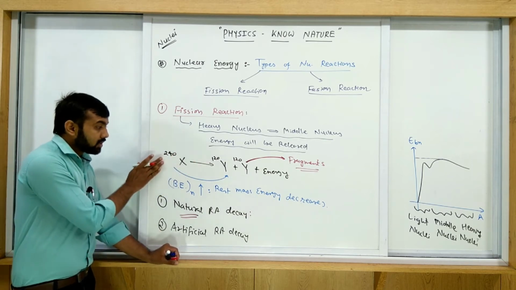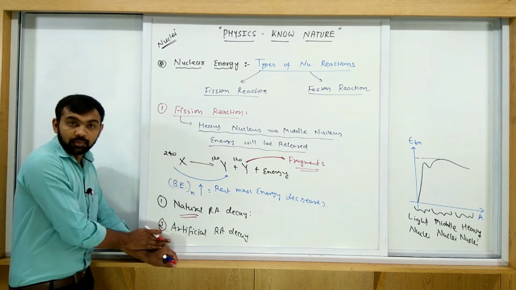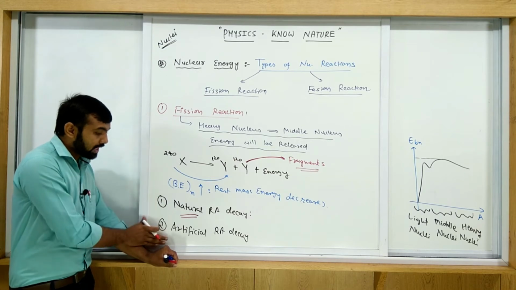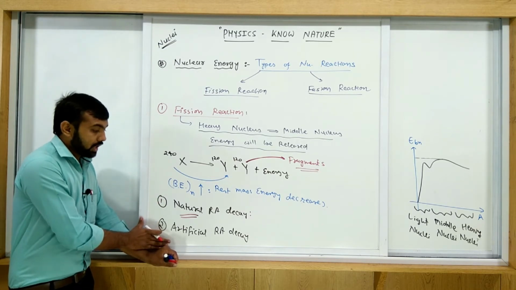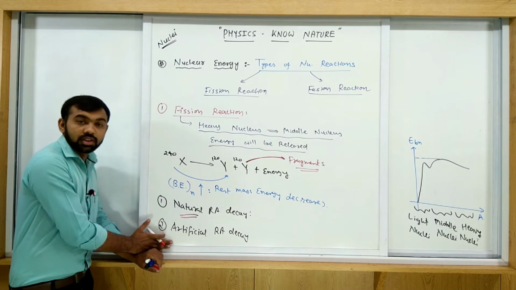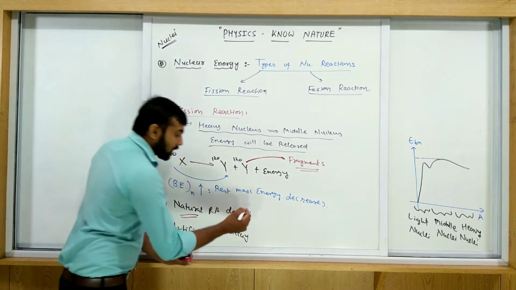So this is an artificial radioactive decay. This one is called artificial radioactive decay. In this session we have to discuss only this. So in natural radioactive decay, what happens?